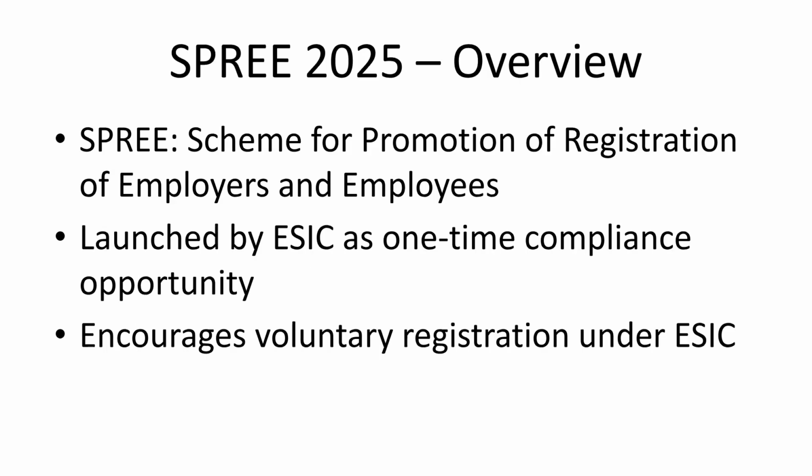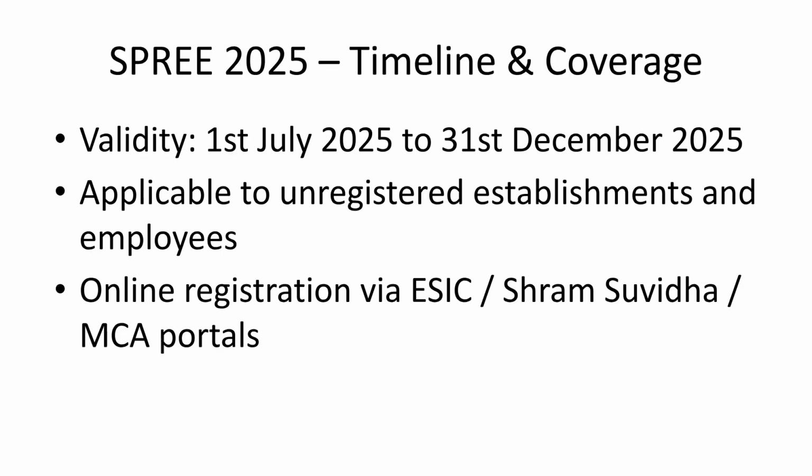SPRE stands for the Scheme for Promotion of Registration of Employers and Employees. This is a one-time compliance opportunity launched by ESIC to encourage voluntary registration. SPRE 2025 is valid from July 1st, 2025 to December 31st, 2025. It applies to unregistered establishments and employees, and registration is available online via ESIC, Shram Suvida, or MCA portals.